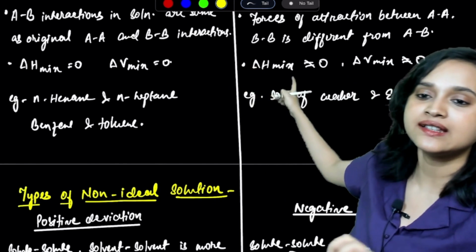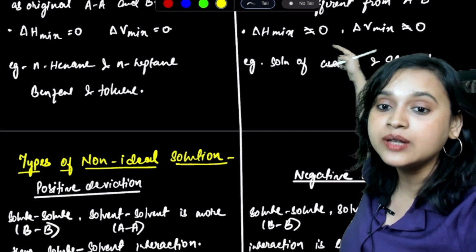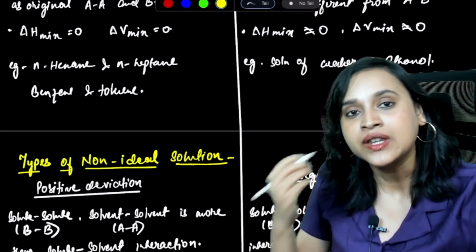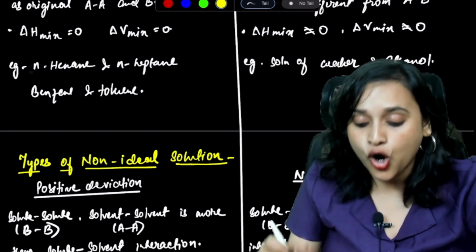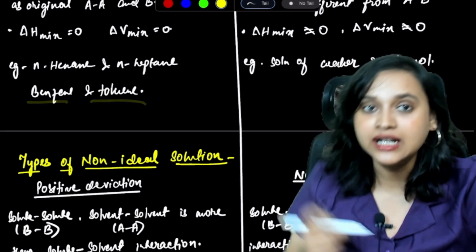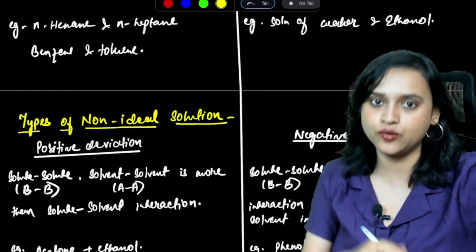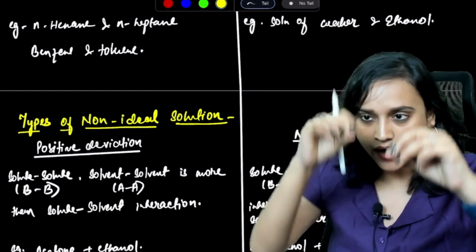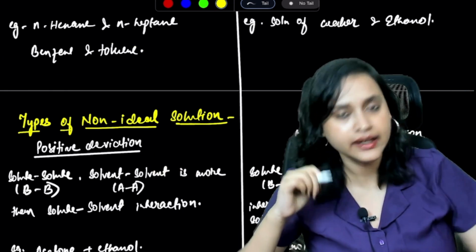However, that's not the case in a non-ideal solution. Here the forces of attraction between solute-solute and solvent-solvent are different from the solute-solvent interaction. Delta H mix is not equal to 0, and delta V mix is also not equal to 0. Examples of ideal solutions are n-heptane and hexane, or benzene plus toluene. And here the example is water plus ethanol. When you mix ethanol and water the volume changes, but in an ideal solution you will not see the volume changing.